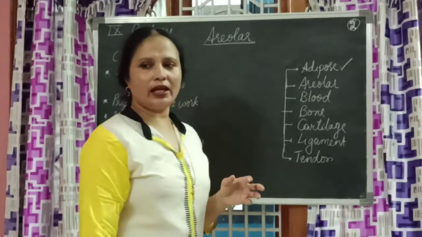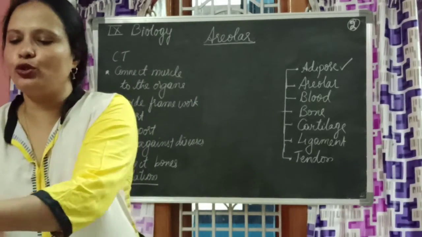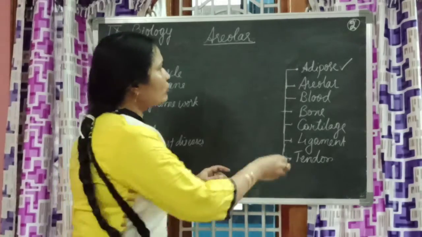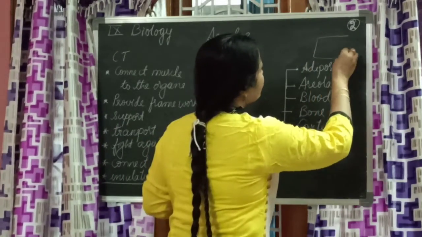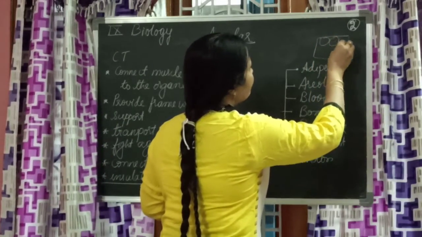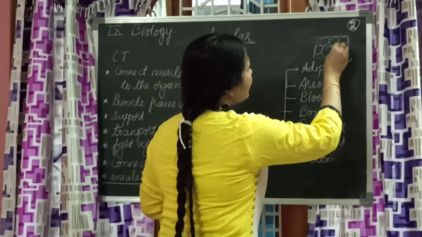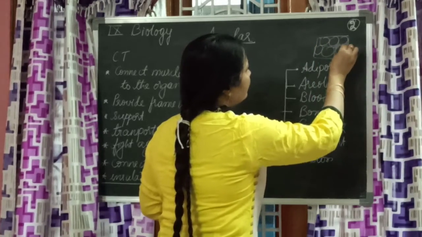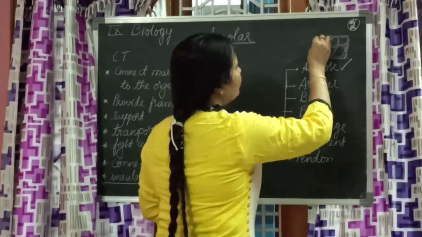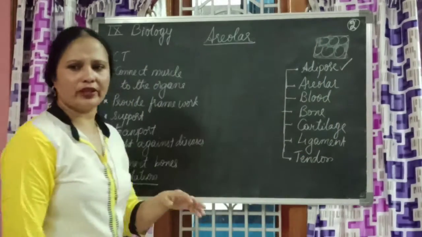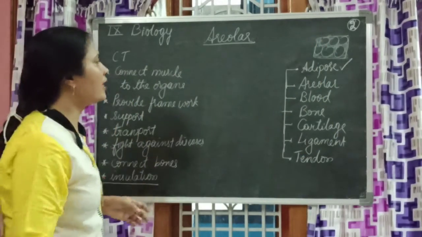Now, how does an areolar tissue look like? I forgot to show you this adipose tissue. How does it look like? The cells will be like this, and between the cells you will find this kind of accumulation. That is adipose tissue. Fine. I just skipped. It is there in your textbook, children.